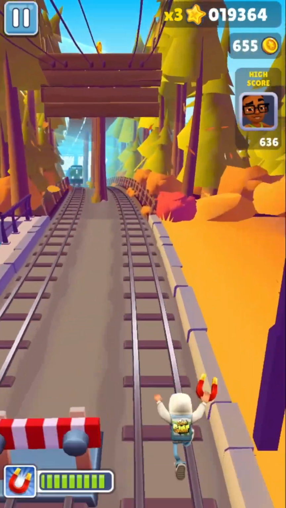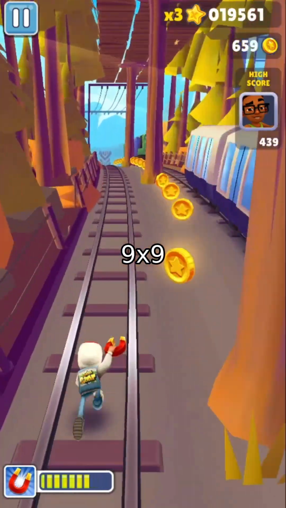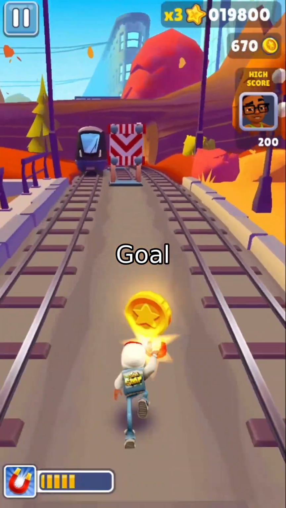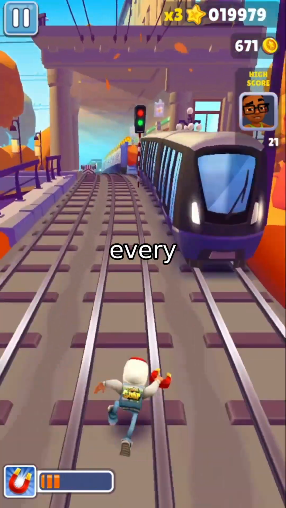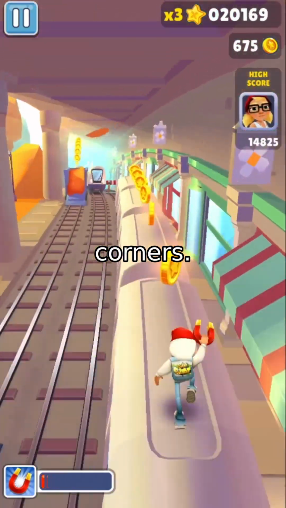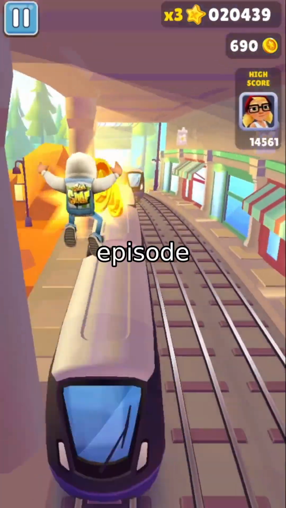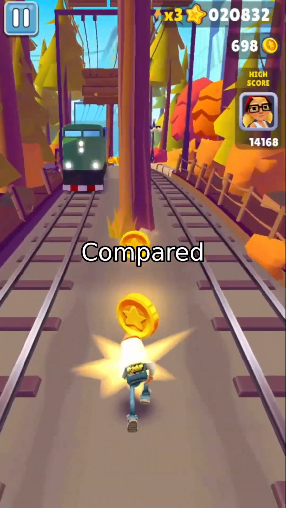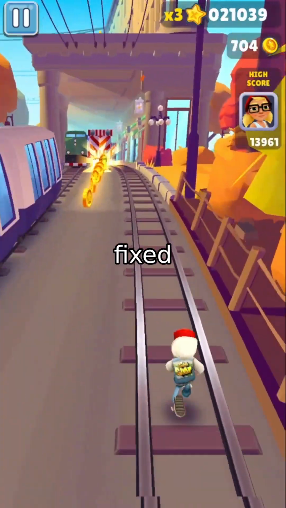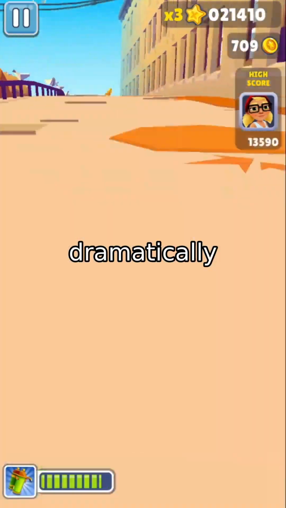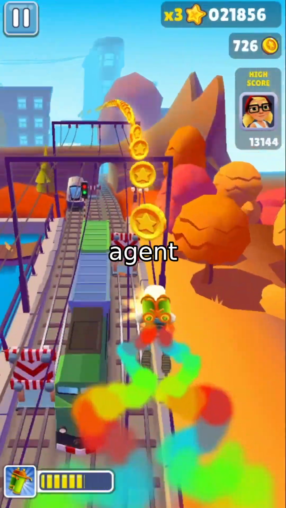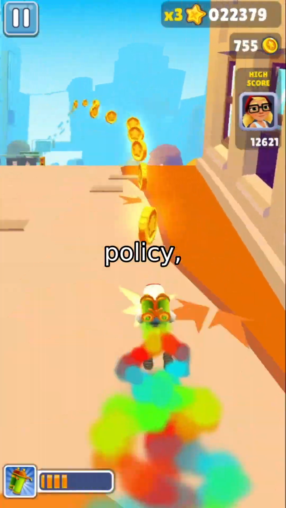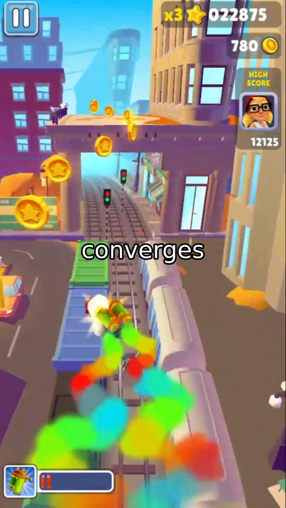We tested MORPHIN in 2 scenarios. First, a 9x9 grid world with 2 challenges. Goal relocation: the target switches every 300 episodes between opposite corners. Action space expansion: at episode 300, a jump action is introduced, allowing the agent to bypass obstacles. Compared to a standard Q-learning agent with a fixed exploration schedule, MORPHIN adapts dramatically faster. While the baseline agent gets stuck, committed to an obsolete policy, MORPHIN detects the drift, re-explores, and converges again,